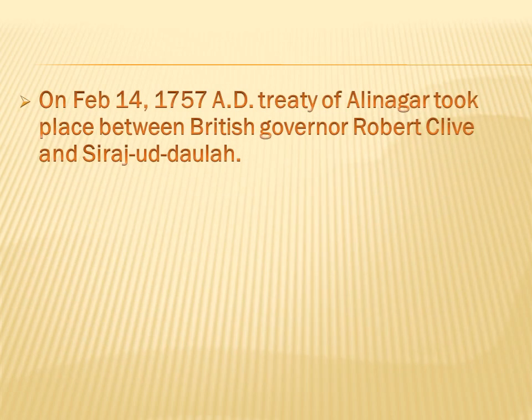On February 14, 1757, the Treaty of Alinagar took place between British Governor Robert Clive and Siraj-ud-Dawla. This treaty was a main weapon used by the British to get backup from Britain. When they got the backup, they would again attack the Nawab of Bengal and capture Bengal territory in the Battle of Plassey, which we will discuss in our next video.